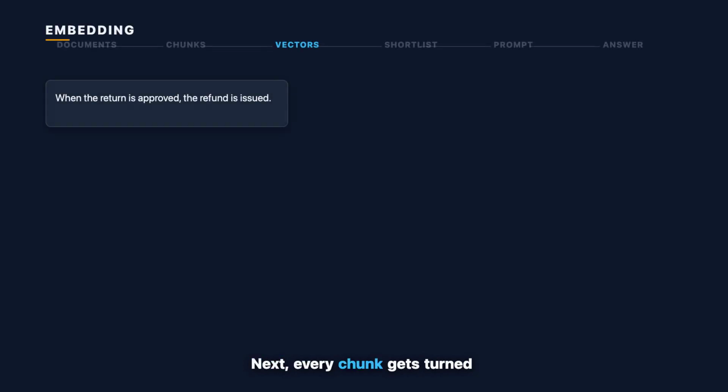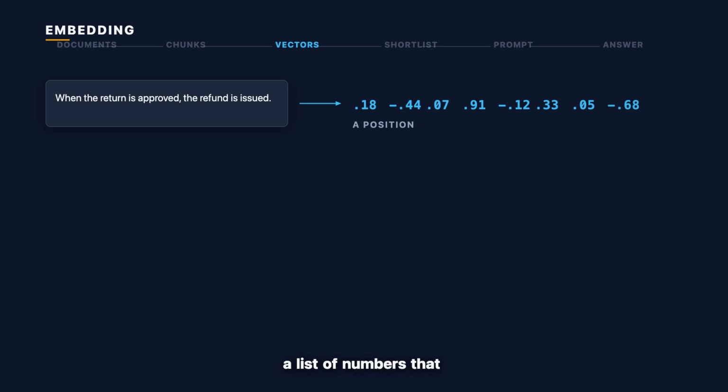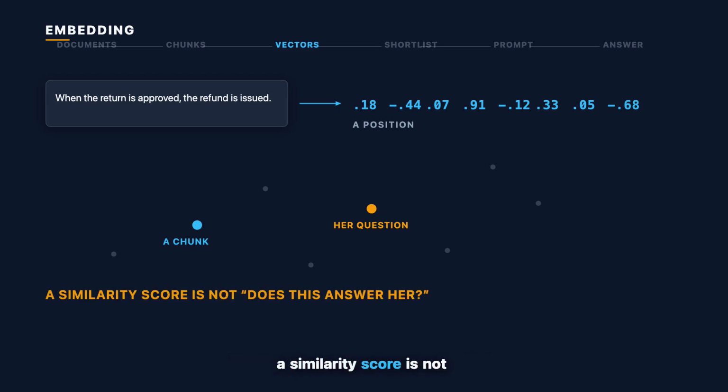Next, every chunk gets turned into numbers. An embedding is a list of numbers that represents a piece of text as a position. Once every chunk is a position, her question becomes one too. One more point, dropped in among the help pages. Comparing them becomes arithmetic, and the retriever uses those positions to search for the highest scoring chunks. But a similarity score is not the same question as, does this passage answer the person who asked?